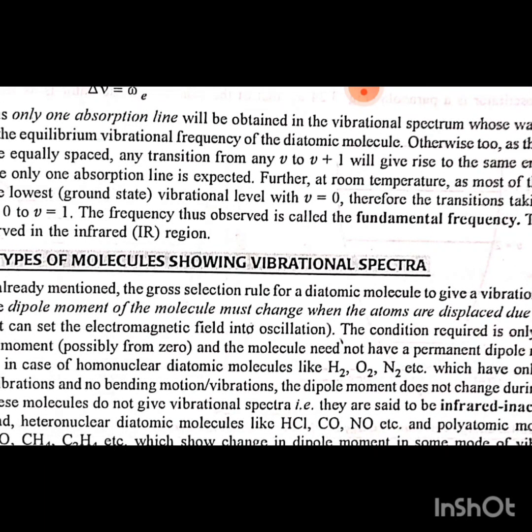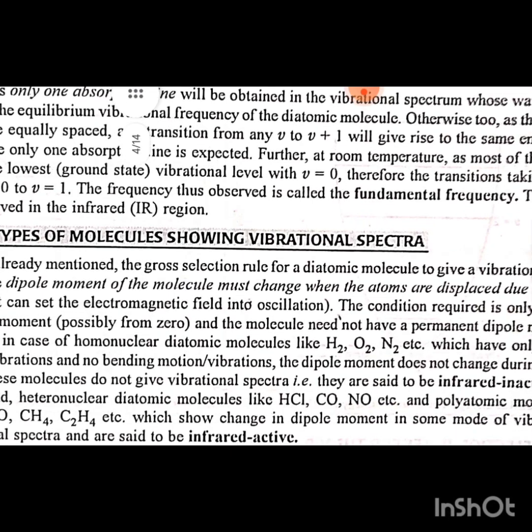As already mentioned, the gross selection rule for a diatomic molecule to give a vibration spectra is that the dipole moment of the molecule must change when the atoms are displaced due to vibration, so that it can set the electromagnetic field into oscillation. The condition required is only the change in dipole moment; the molecule need not have a permanent dipole moment. For example, in the case of homonuclear diatomic molecules like H2, O2, N2, etc., which have only stretching vibration and no bending vibration, the dipole moment does not change during vibration. Hence, these molecules do not give vibration spectra, that is, they are said to be infrared inactive.